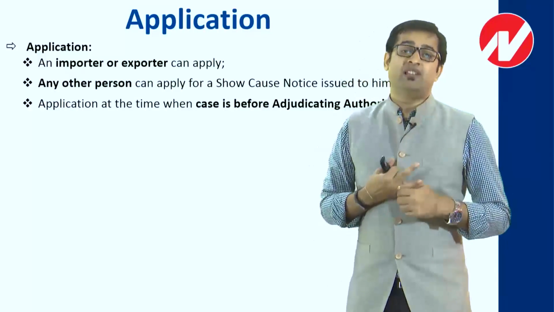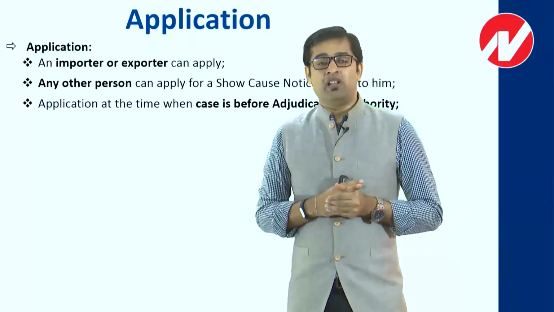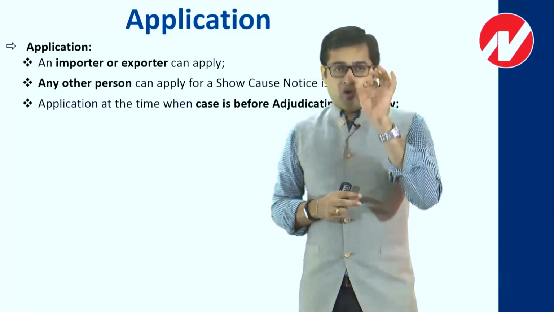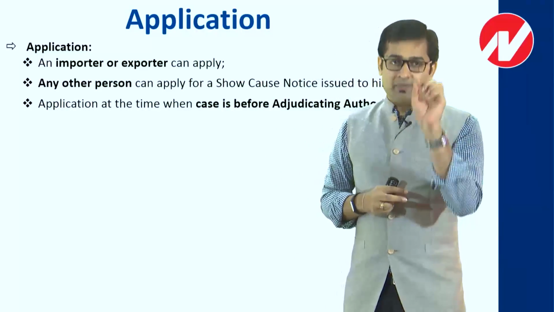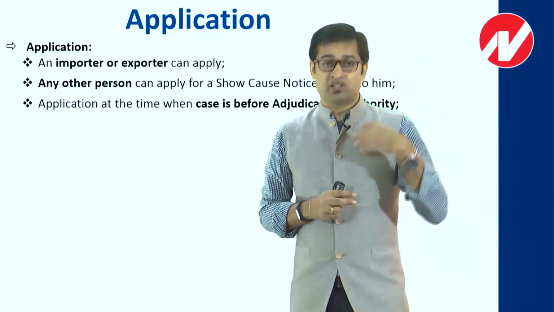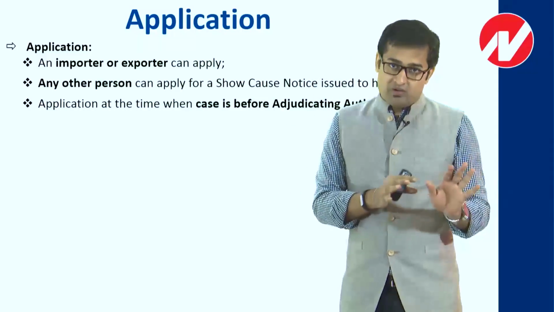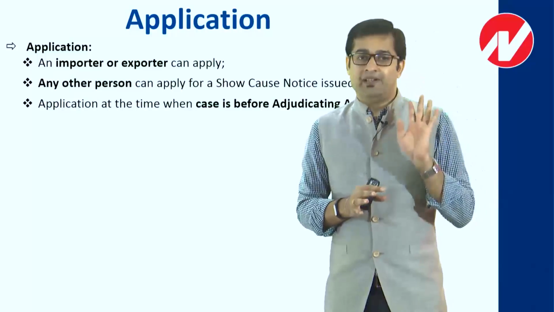So first what I need to identify is that the adjudicating authority, being a department officer, has served a notice to me. Because an authority has served a notice to me, I can say that my case is pending.